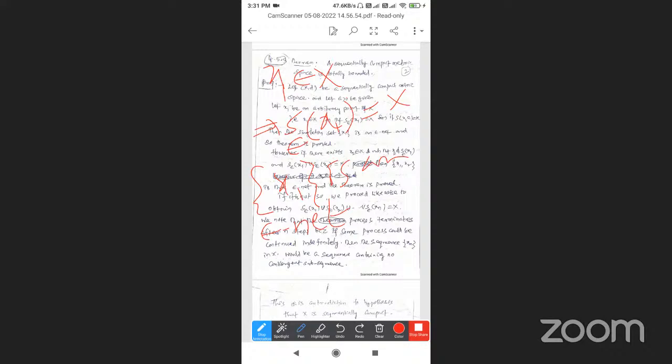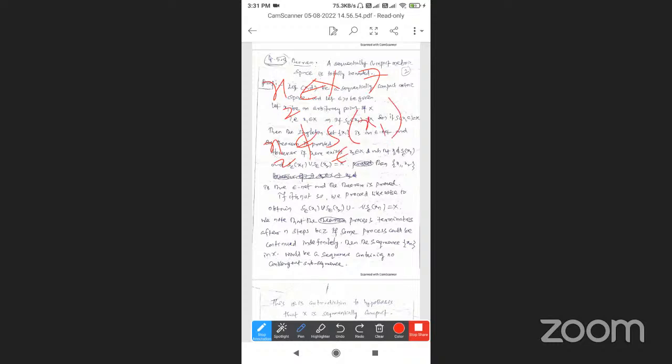However, if it is not an epsilon net, there exists a second point X2 belonging to capital X such that X2 does not belong to the open sphere S epsilon of X1. Then the union of S epsilon of X1 and S epsilon of X2 is equal to capital X. That is, the union of the open spheres around the points X1 and X2 is equal to capital X.